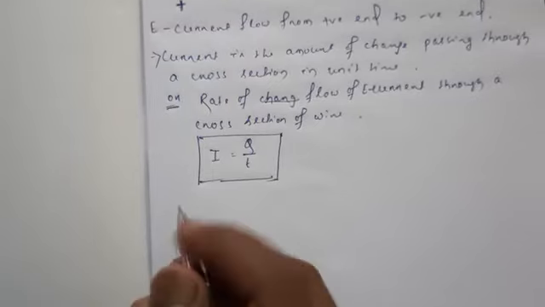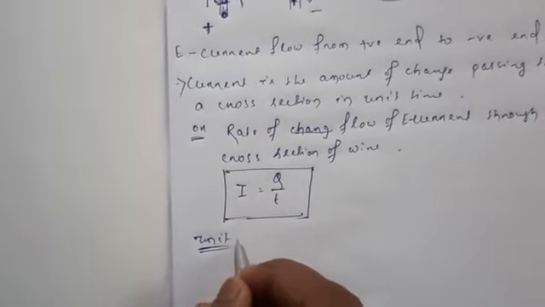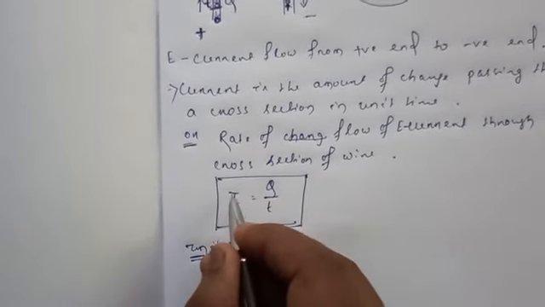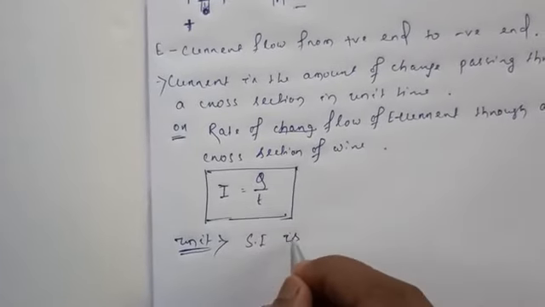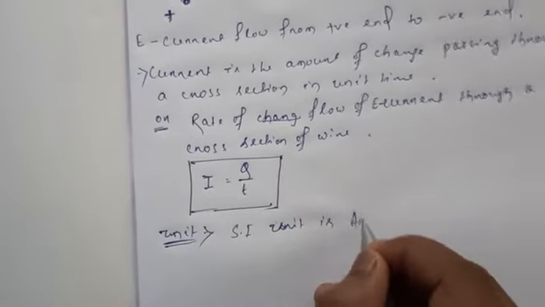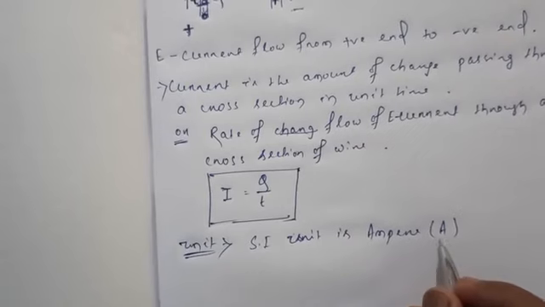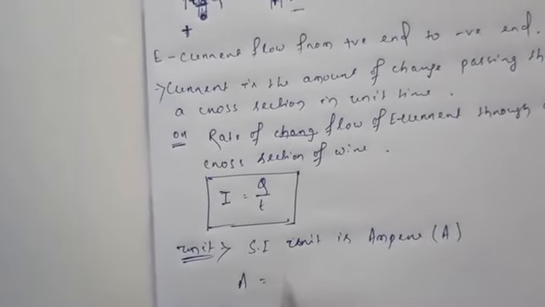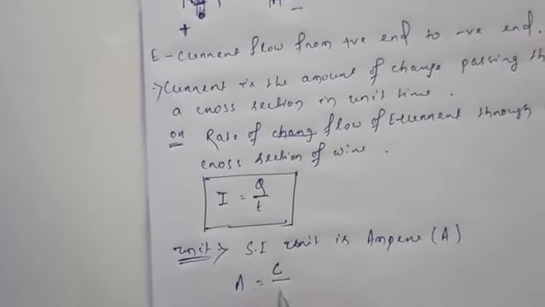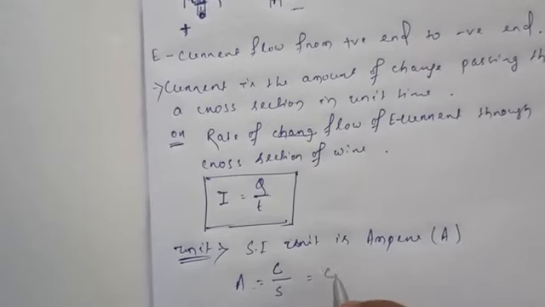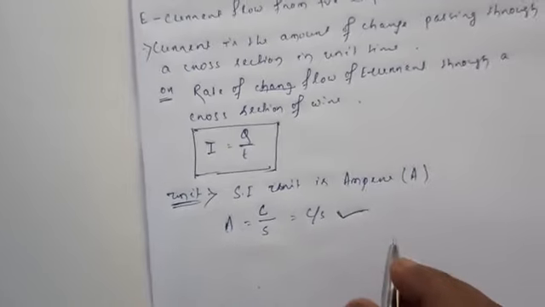Understand? Now, what is the unit of electric current? The SI unit is ampere. It is denoted as capital A. So we can say ampere equals Q, and the unit of Q is coulomb, so the SI unit is coulomb per second, or ampere.